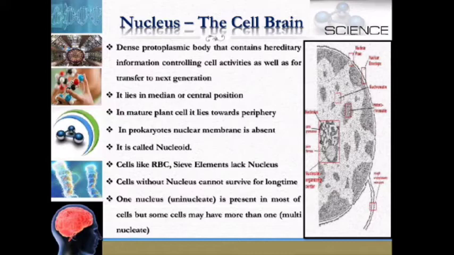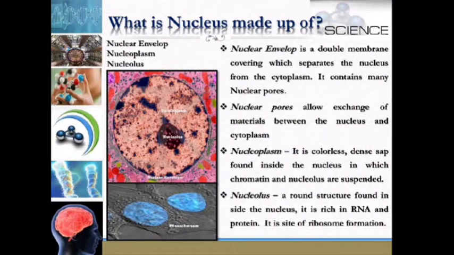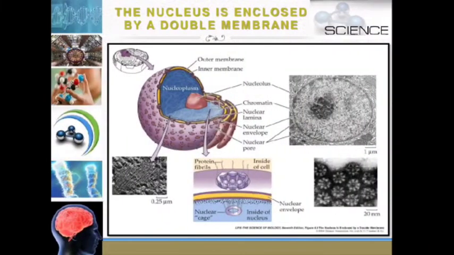One nucleus, that is uninucleate, is present in most of the cells, but some cells may have more than one. That is called multinucleate. So a nucleus is made up of nuclear envelope, nuclear pores, nucleoplasm and nucleolus. The nucleus is enclosed by a double membrane.